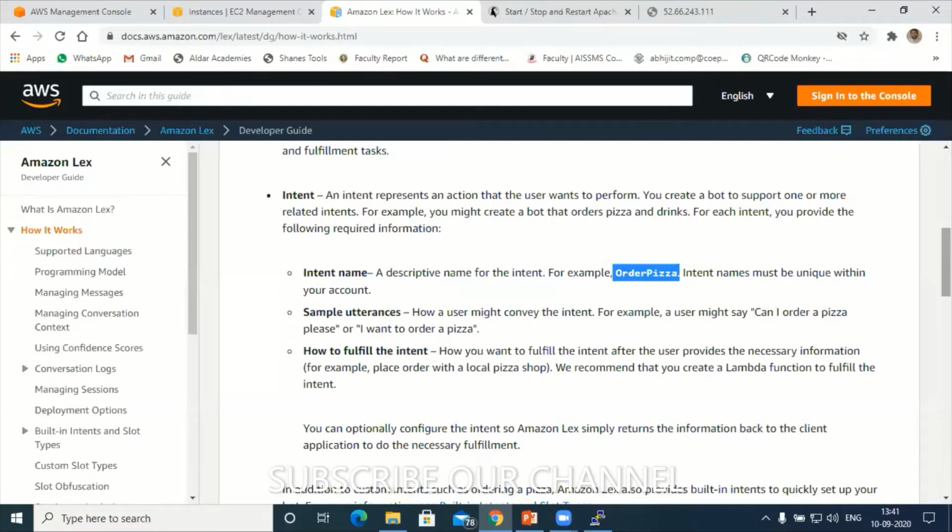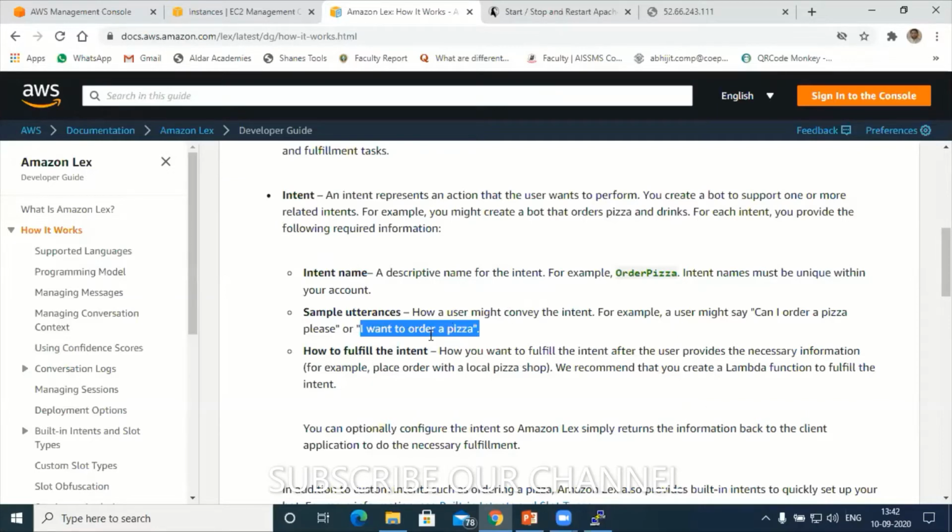In the same way, imagine that a customer is approaching and has started a conversation with your bot. Imagine that the customer is asking the bot, can I order a pizza please? Or, I want to order a pizza. This is called utterances. That means it is a supporting document for my intent.